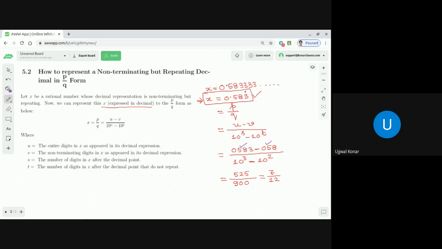What is t? t is the number of digits in x after the decimal point that do not repeat. Out of these 3 decimal places, how many digits are not repeating? 2, right? 5 and 8. So that is why 10 to the power 2. So we get the number 0583 minus 058 divided by 10 to the power 3 minus 10 to the power 2. After that you do some simplification the way you know, and it will be done.